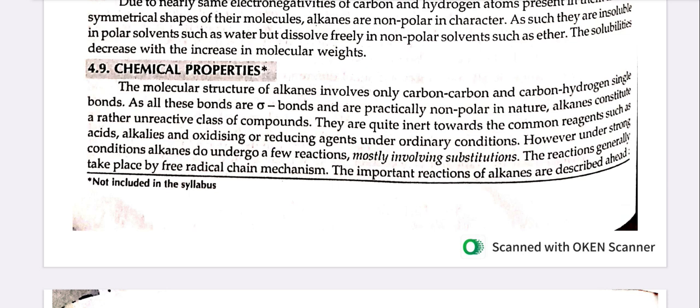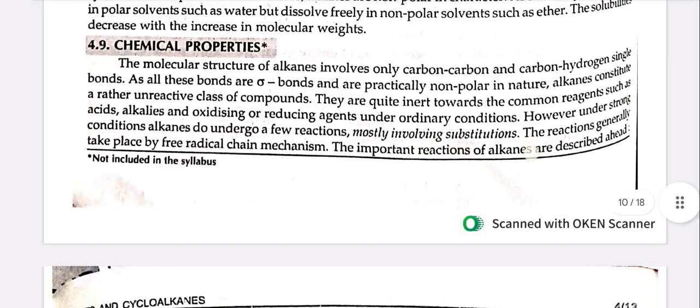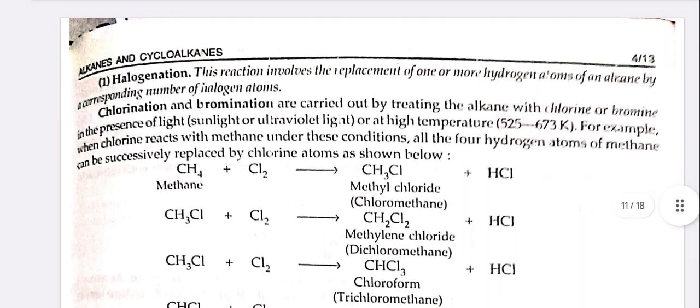The important reactions of alkanes are described as follows. The first one is halogenation. This reaction involves the replacement of one or more hydrogen atoms of an alkane by a corresponding number of halogen atoms. Chlorination and bromination are carried out by treating the alkane with chlorine or bromine in the presence of light or at high temperature. For example, when chlorine reacts with methane under these conditions, all the four hydrogen atoms of methane can be successively replaced by chlorine.